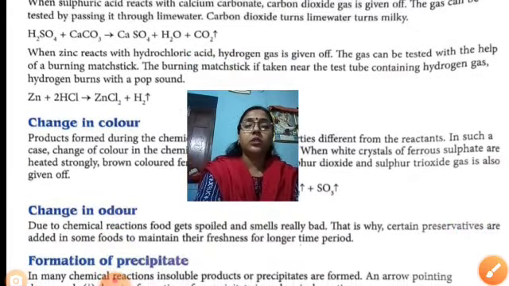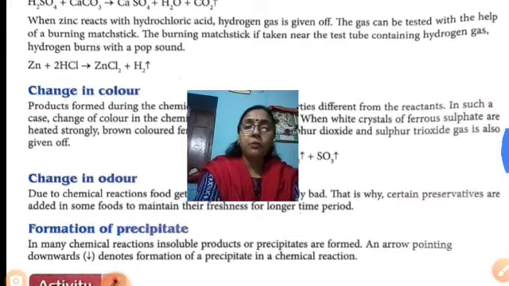Change in odor. Odor means the smell. Whenever our food gets spoiled or becomes rotten, some unusual bad smell occurs. That is due to a chemical reaction. So in a chemical reaction, change in odor or smell also takes place. That is why certain preservatives are added to maintain freshness for a longer time period.